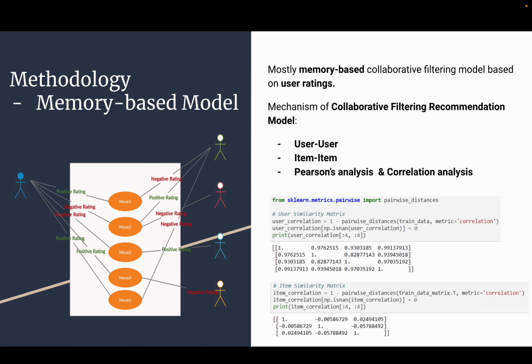Likewise, the item similarity matrix will measure the similarity between pairs of items. From the distance similarity matrices, we use the Pearson similarity in these implementations for diversity purposes, and I use the pairwise distance function from sklearn to calculate the Pearson correlation coefficient here.